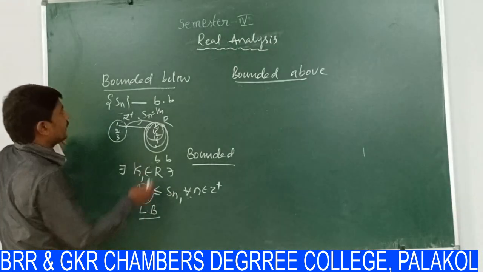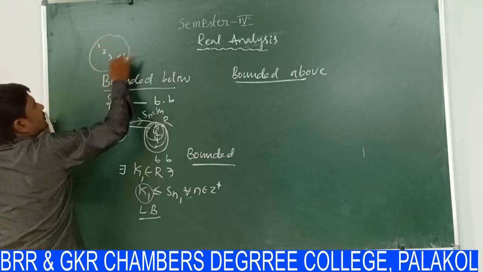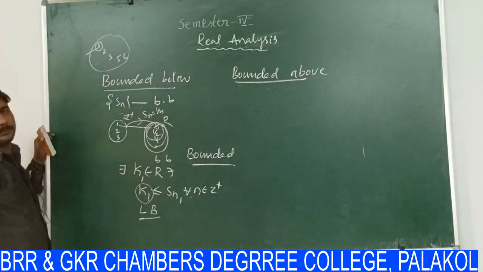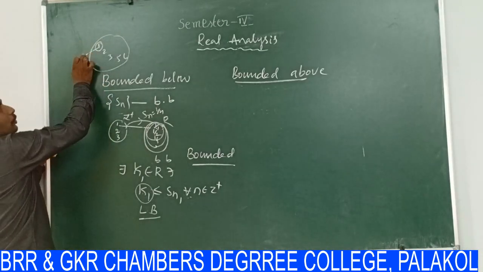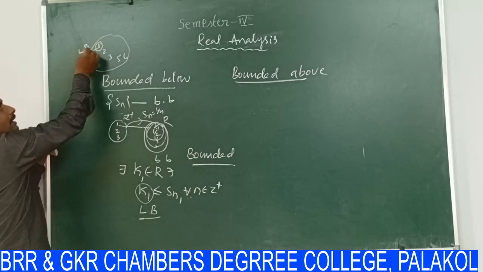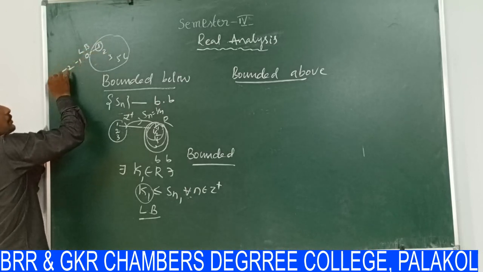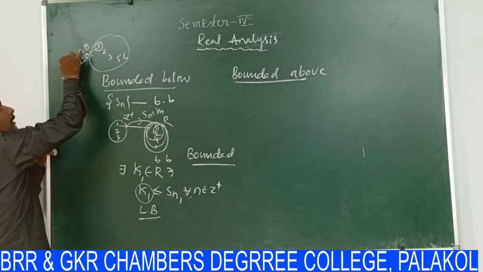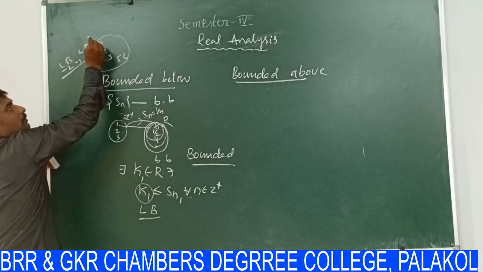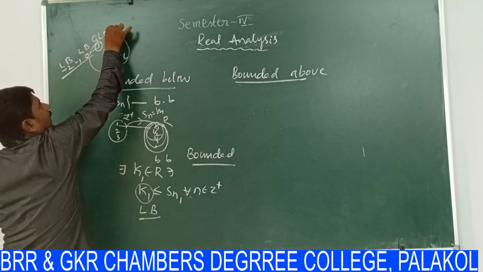For that we see another example. Another example is 1, 2, 3, 5, 6. Some numbers are there. In this, what is the least number? The least number is 1. This least number 1 is a lower bound. And less than 1, what are the remaining values? 0, -1, -2. All these are lower bounds. Among all the lower bounds, what is the greatest value? 1. So this greatest lower bound is also called the infimum.